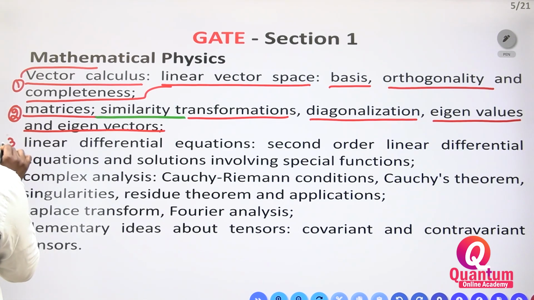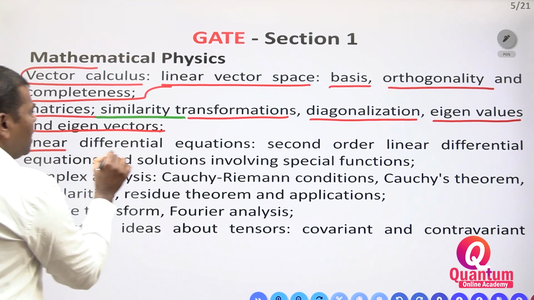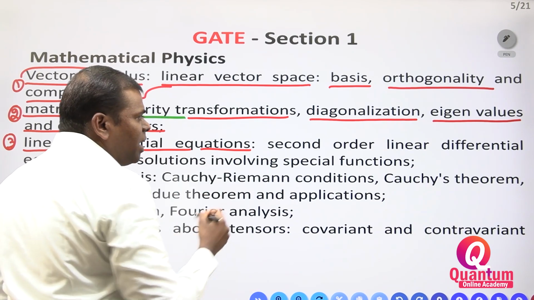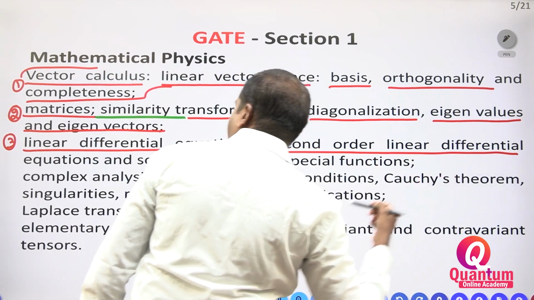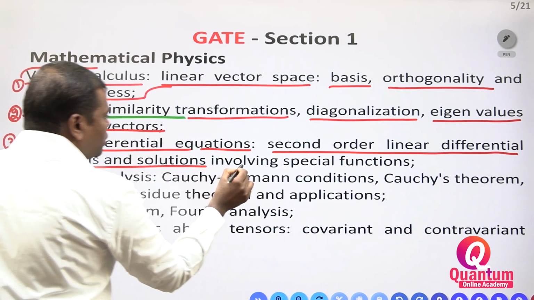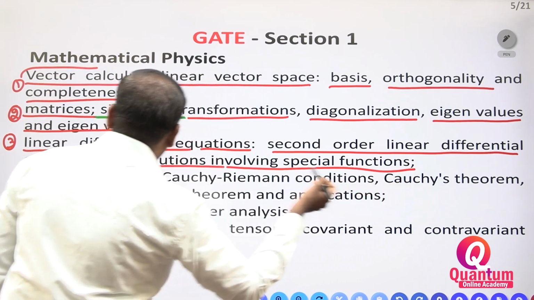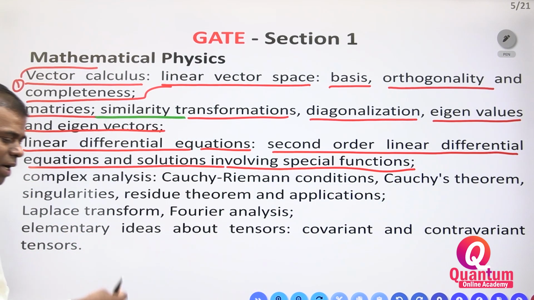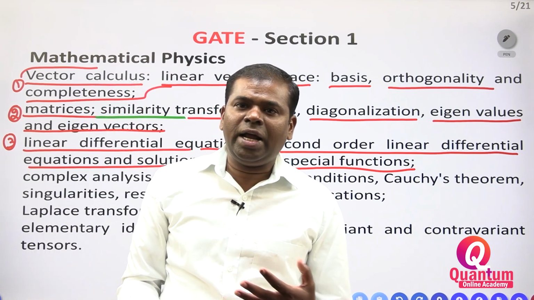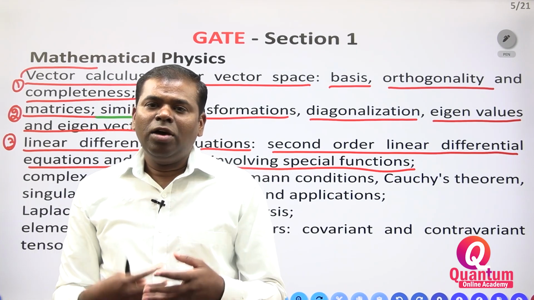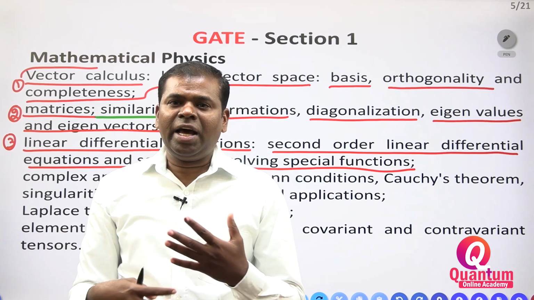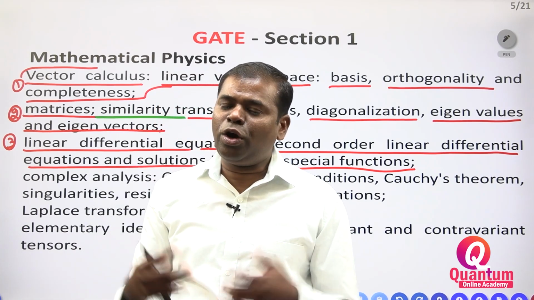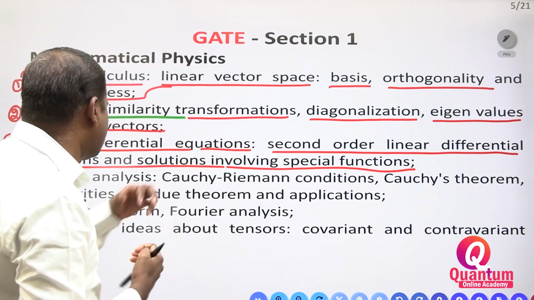Next, the third one: linear differential equations. Second order linear differential equations and their solutions involving special functions. Whatever you learn in CSIR, the Bessel, Legendre, Hermite, Laguerre polynomials, you have to see here.